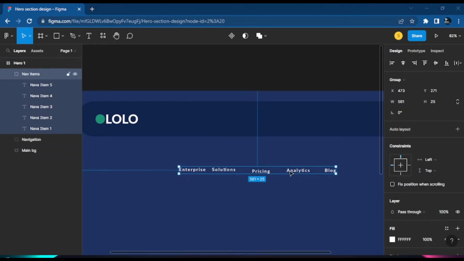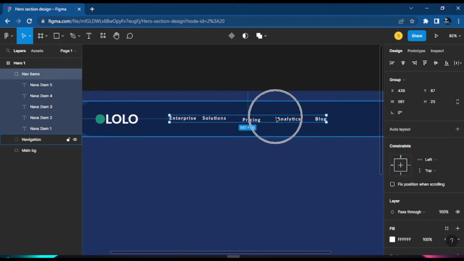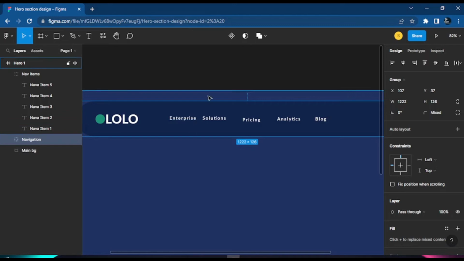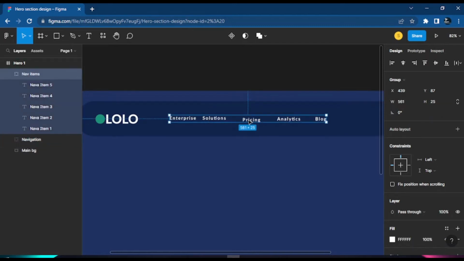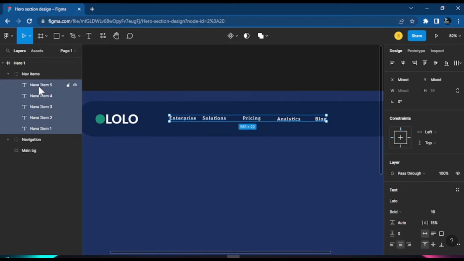So now with this nav bar, we arrange it as we want. We just want to arrange the text, because if you look at it, you can see it needs to be arranged. We want to select everything up to this last one here. We just want to select the inside items, all the other items except for the group, the parent element here. Yes, we could call it that. So we just want to select them.